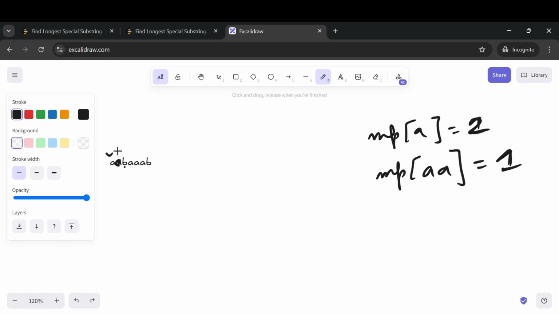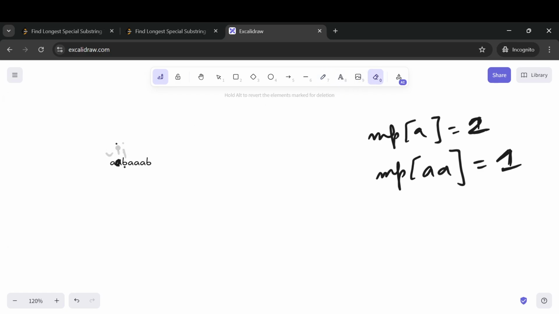So right now I is pointing at this location. The value of A is incremented by 1, and J points to this index. Now we won't be able to form another substring here because the substring is not unique. So we increment the I pointer again and reset the J pointer.